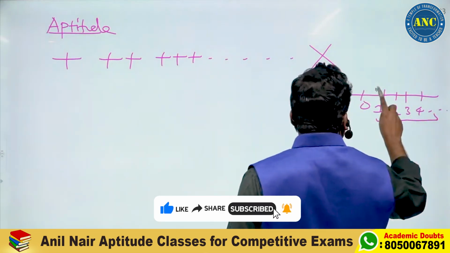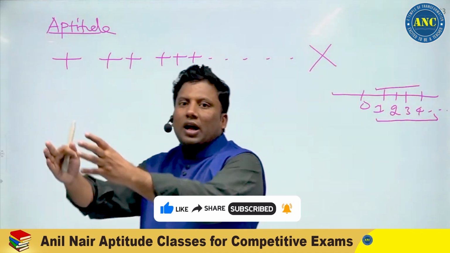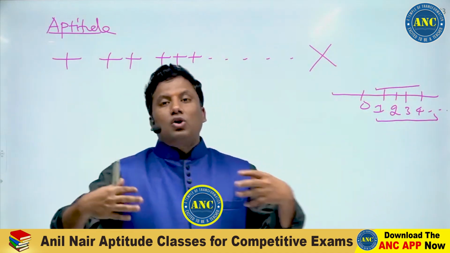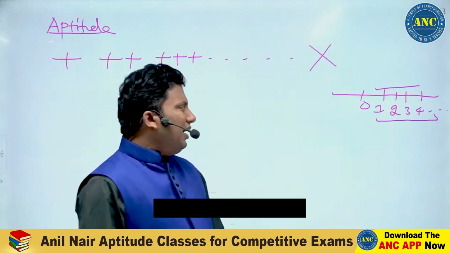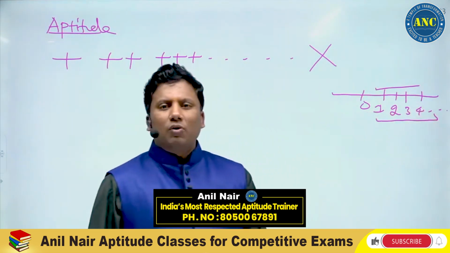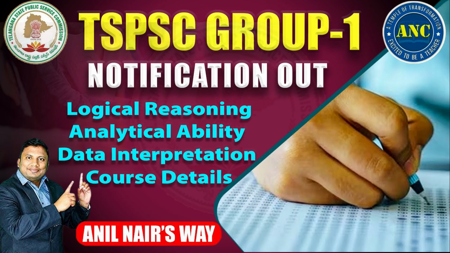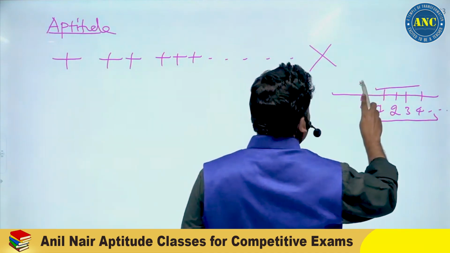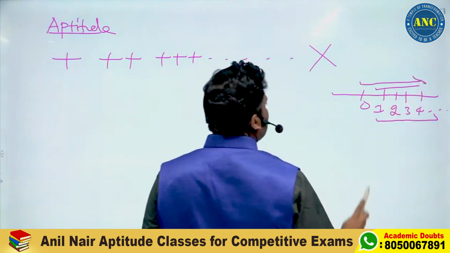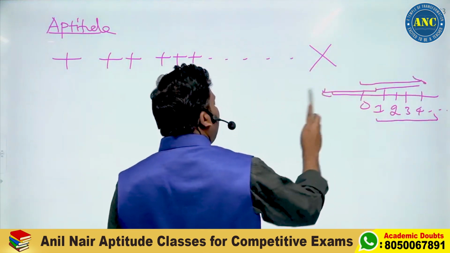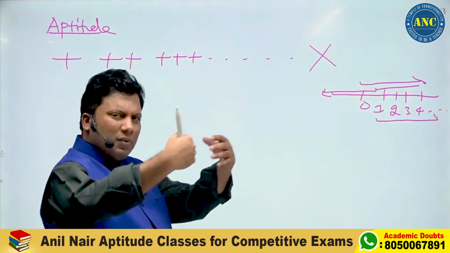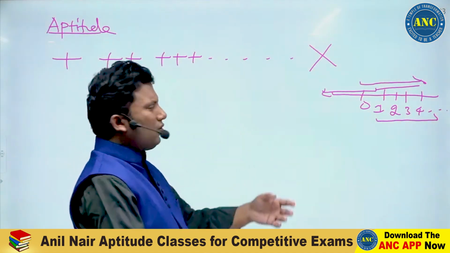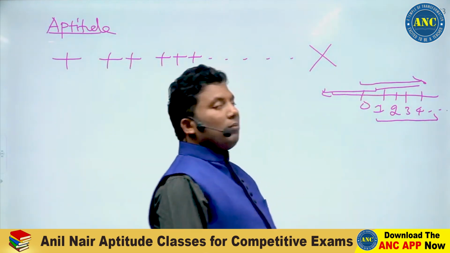So adding these numbers: suppose I got one apple and my friend gave another apple. Totally I will have 2 apples. Somebody asked a question: I'm adding all the numbers which can be counted, but what if I start counting not from left to right after 0, but right to left, with 0 in between? In Babylon days, somebody asked what to do when it is from right to left.